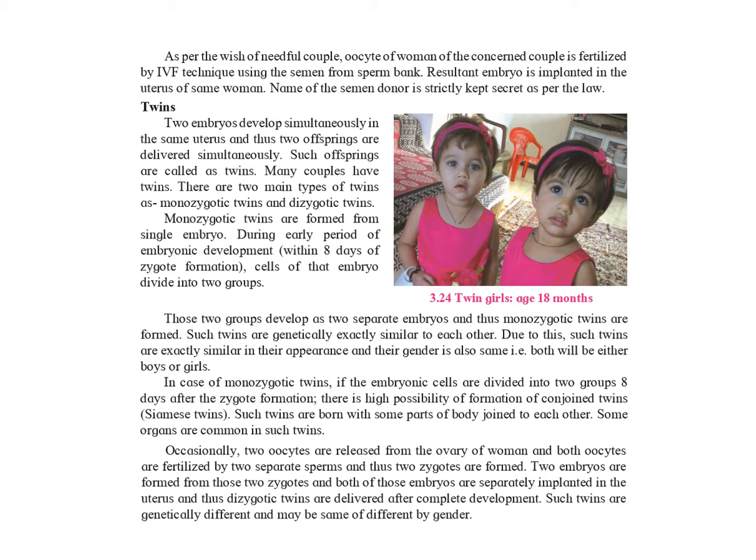Dizygotic twins. Sometimes two oocytes are released from the ovary of a woman and both are fertilized by two separate sperms. As a result, two separate zygotes are formed. Embryos formed from these zygotes are separately implanted in the uterus and thus dizygotic twins are formed. Dizygotic twins are genetically different and they may be either of the same gender or of different gender. That is, they may be two girls or two boys, or one may be a boy and one a girl. Such twins are also called dissimilar twins.